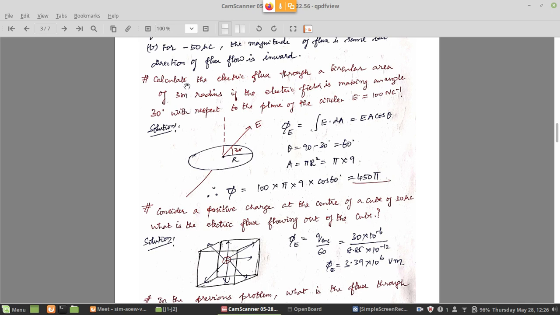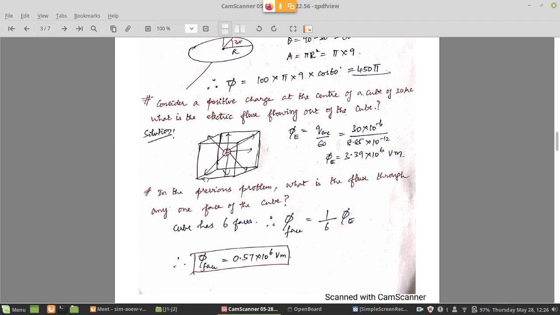Area, how much is it? 3 meter radius is a circular area, so it is pi r square. R square is 9, so 9 pi is the area. So the flux is, therefore, electric field 100 newtons per coulomb, so 100 multiplied by 9 pi multiplied by cos of 60. So 900, cos 60 is 1 by 2, so 900 by 2 is 450. So 450 into pi we can directly write. That is the flux in this case. Or you will get some 1400 something if you do the 3.142. Right. Next problem we see.